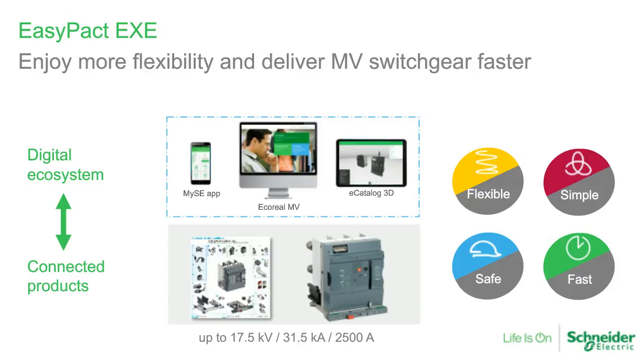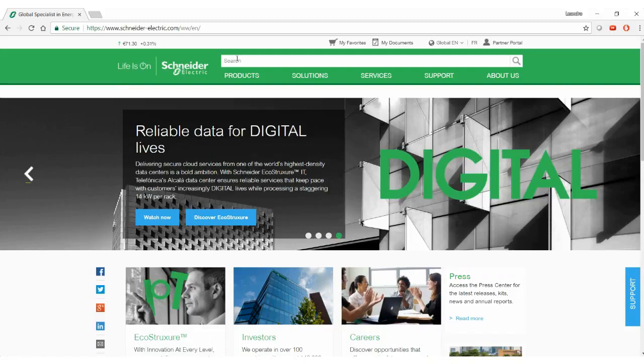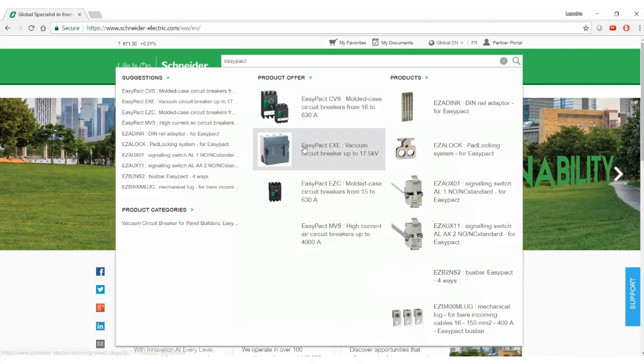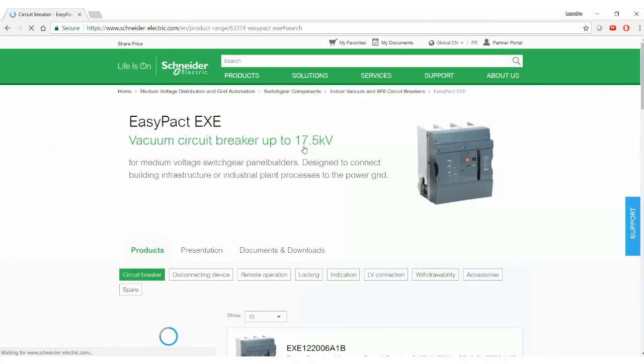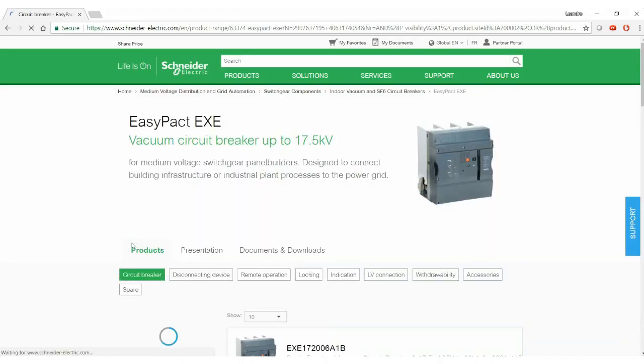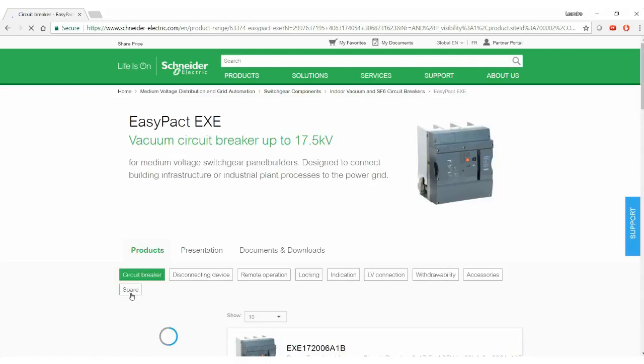Now we're going to talk about the way we can select the product. I invite you to check this video, which is the content that you find on the Schneider Electric website. So first you go to the search page, you can type EasyPact XZ, and then you get access to the product range. On the left, it's possible for you to start filtering by nominal voltage, short circuit current, and also nominal current.